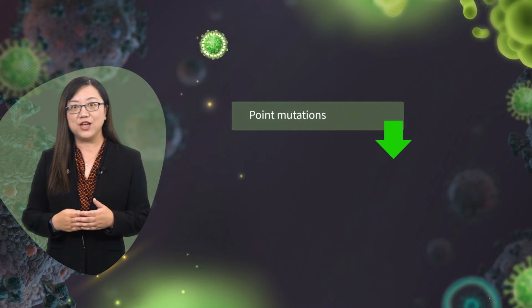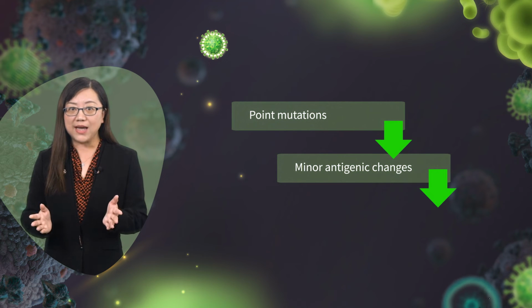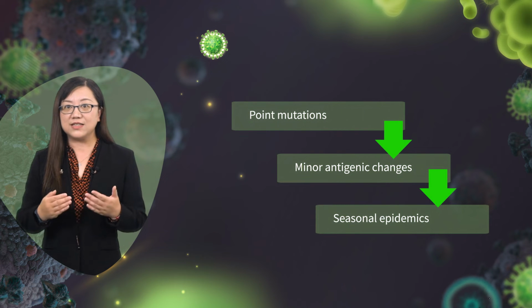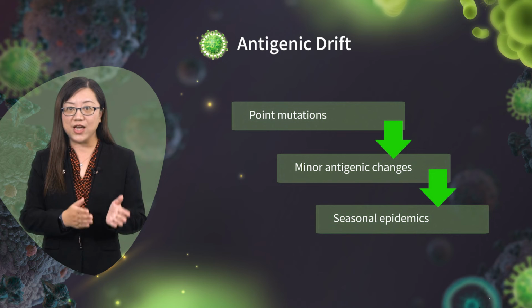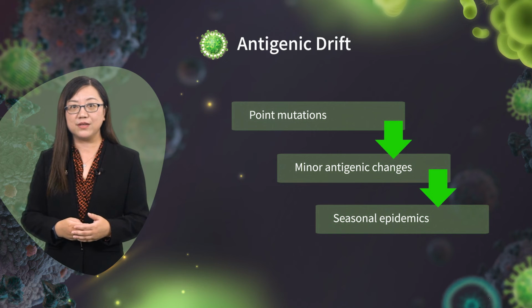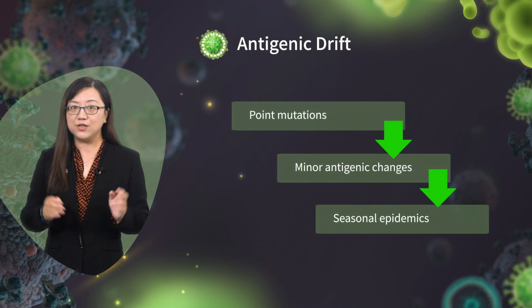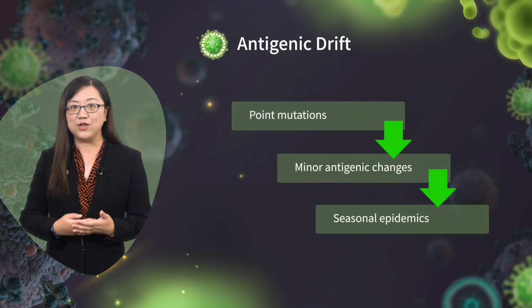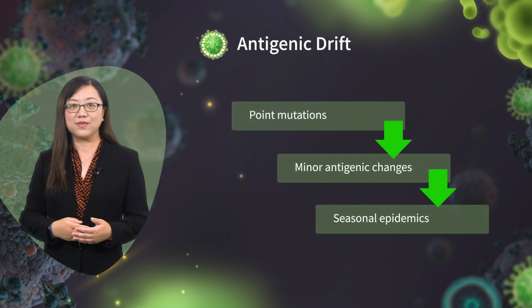Because of the point mutations of the HA gene, flu virus undergoes minor antigenic changes, which can cause seasonal epidemics. This is antigenic drift. Changes in HA can undergo minor drift and major shift changes in receptor specificity and antigenicity.